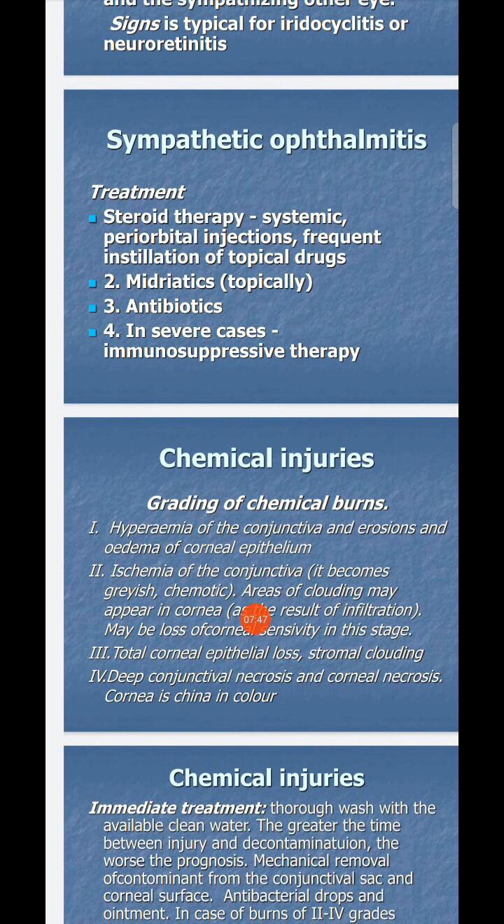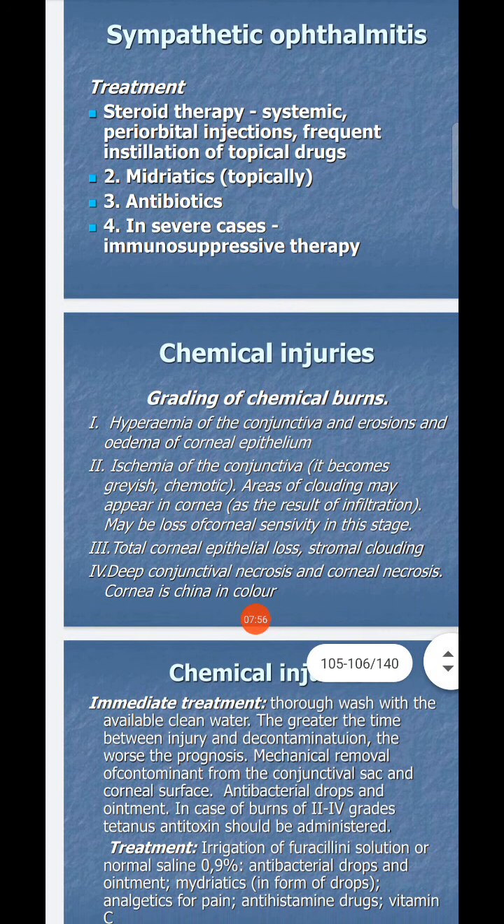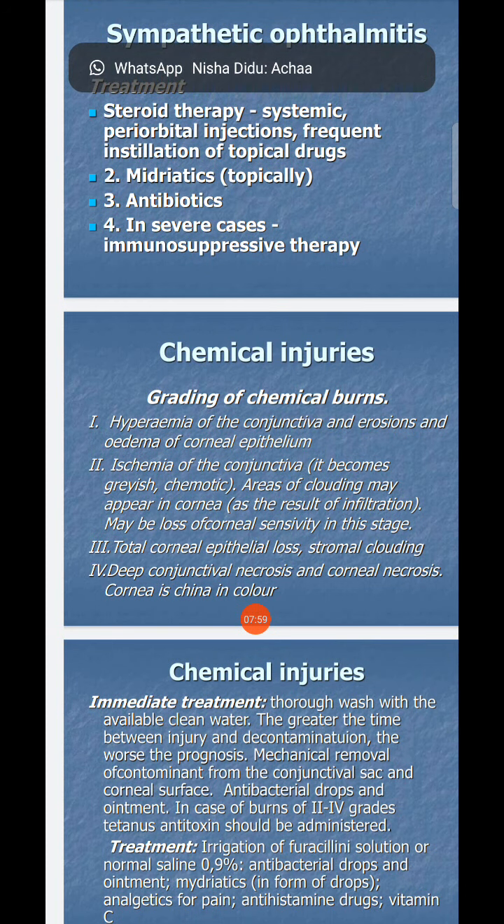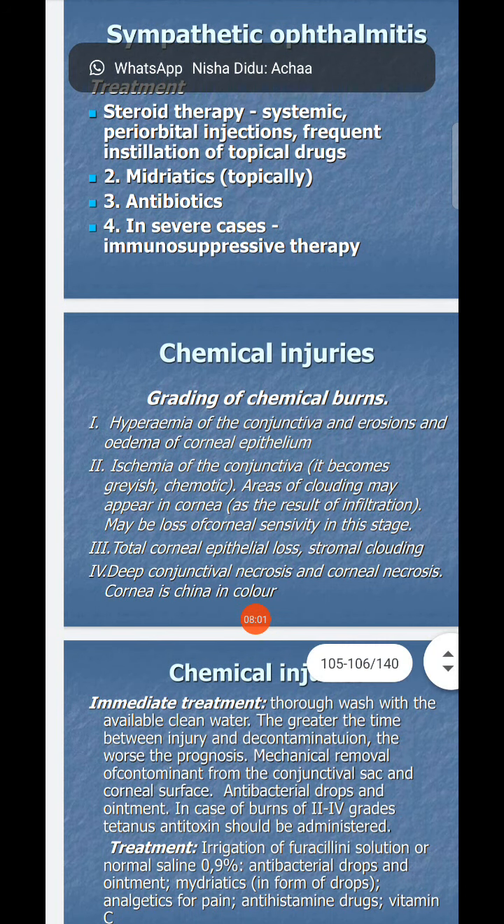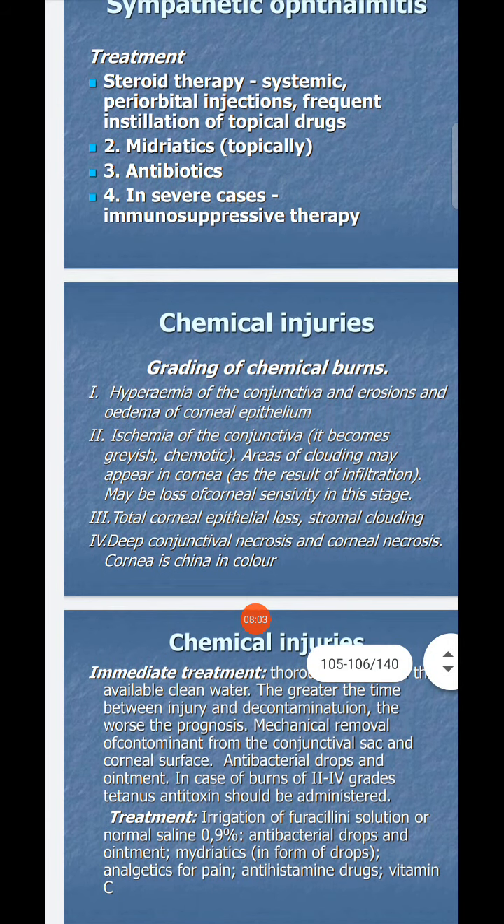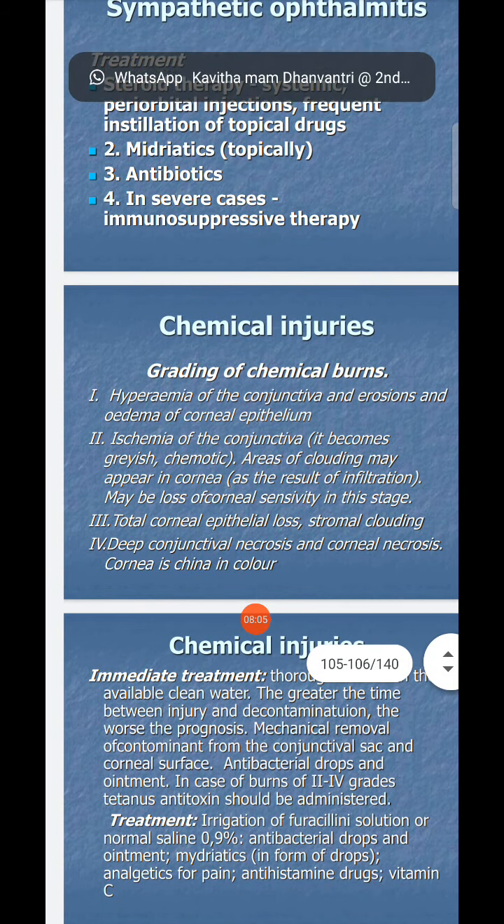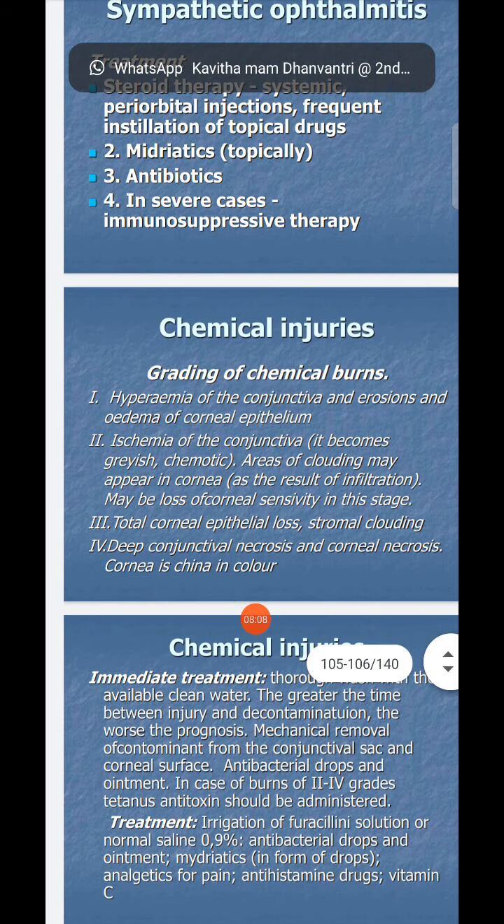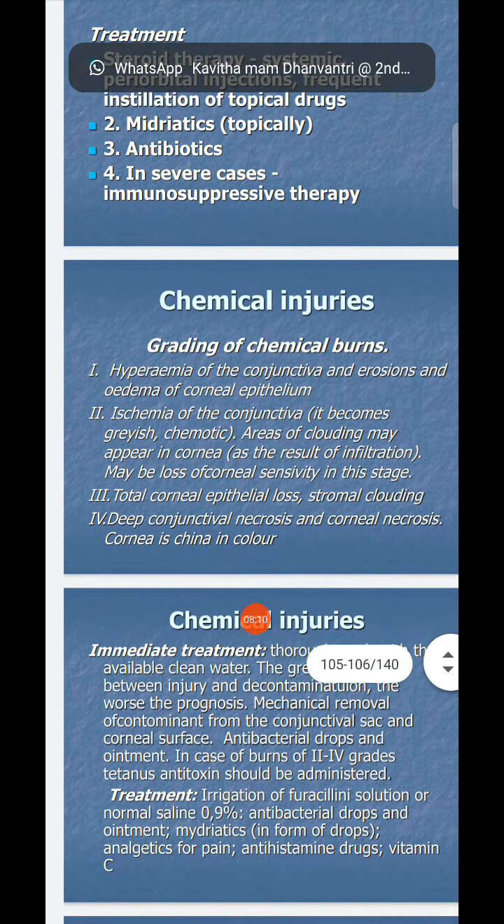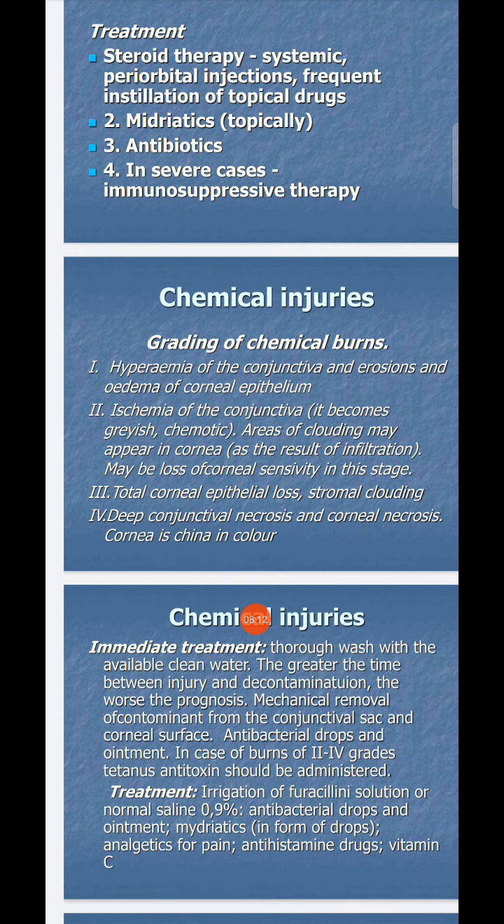Chemical injuries: grading of chemical burn. There is a grading of chemical burn: hyperemia of the conjunctiva and erosion and edema of the corneal epithelium; ischemia of the conjunctiva, which becomes grayish and chemotic, and areas of clouding may appear in the cornea. As a result of infiltration there may be loss of corneal sensitivity. In the later stage there is total corneal epithelial loss, stromal clouding, deep conjunctival necrosis and corneal necrosis. The cornea is china white in color.